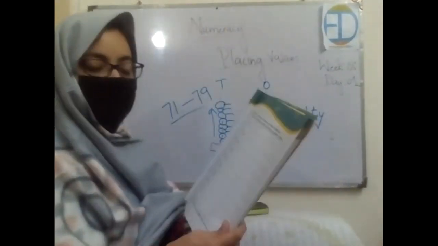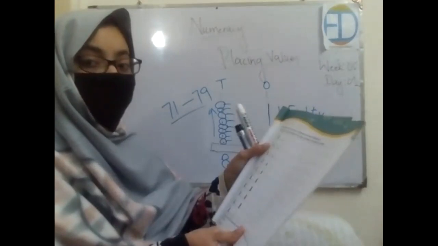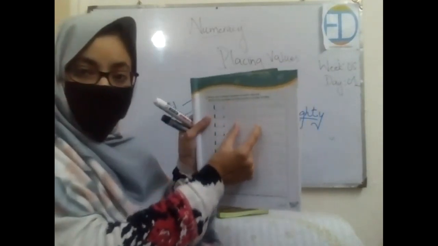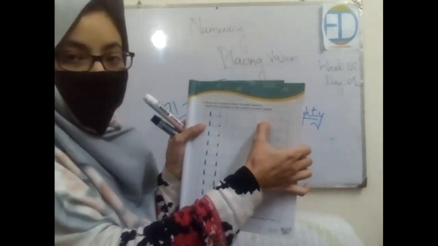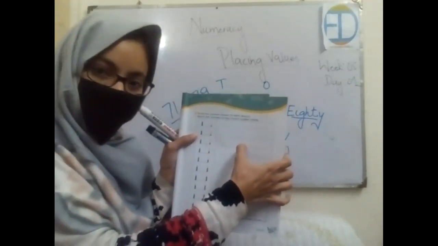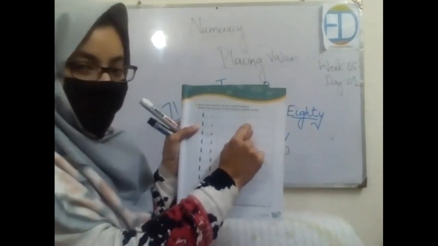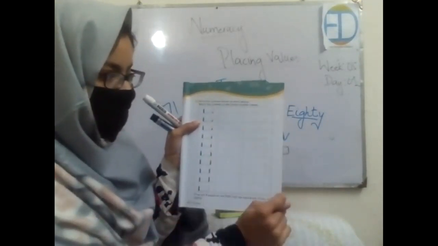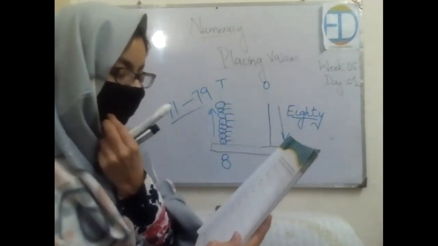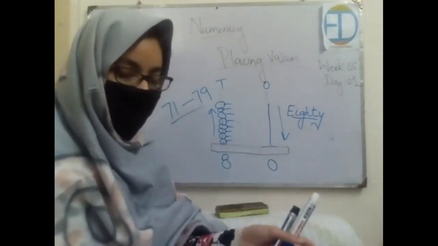After you are finished in your book, the number names which are written in the form of words are not in proper sequence. So you need to match them with the numbers written in digital form. Let's say the first number written is 73. So find 73 over here and match it with 73. Now look at the next one, which is 75. Where is 75? Over here. So match it with 75. Now let's look at the next one. It is 71. So match it with 71. Hurry up, do it. Match the numbers written in digits with the numbers written in words, and let me know when you are done.